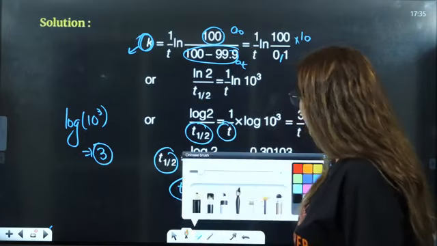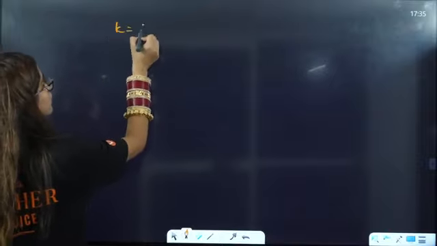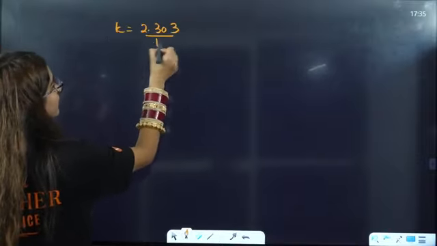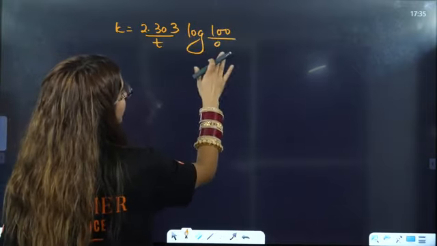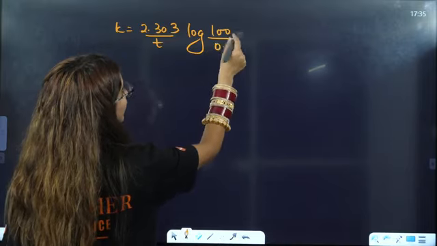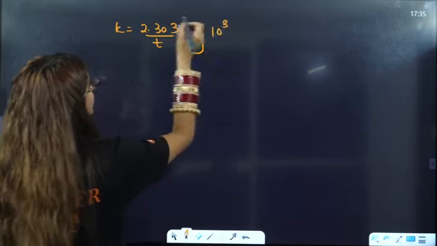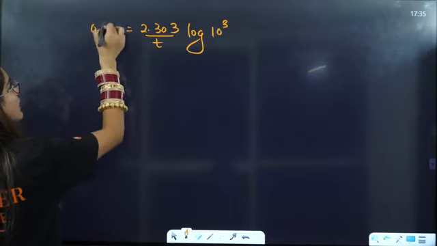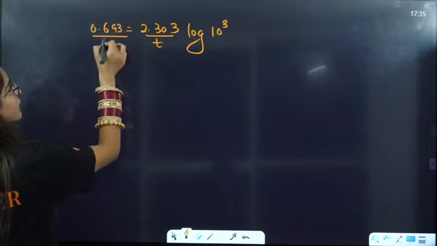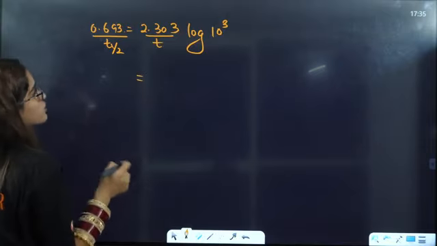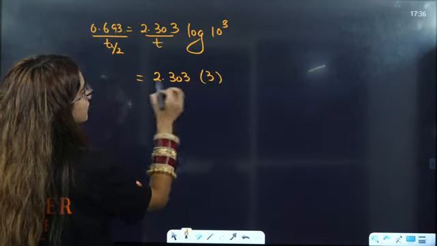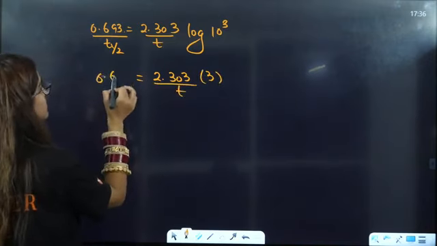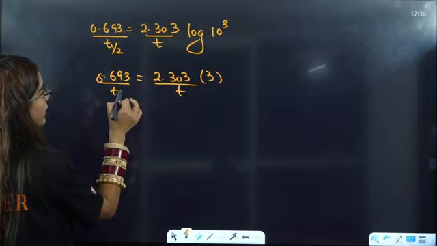If you don't want to go through all of this, I'll directly tell you: k is equal to 2.303 divided by t, log of initial 100 by 99.9, that is 0.1. 0.1 is nothing but 10 raised to power 3. What is k? That is 0.693 divided by t half. Now solve these two: 2.303 into 3 divided by t equals 0.693 divided by t half.